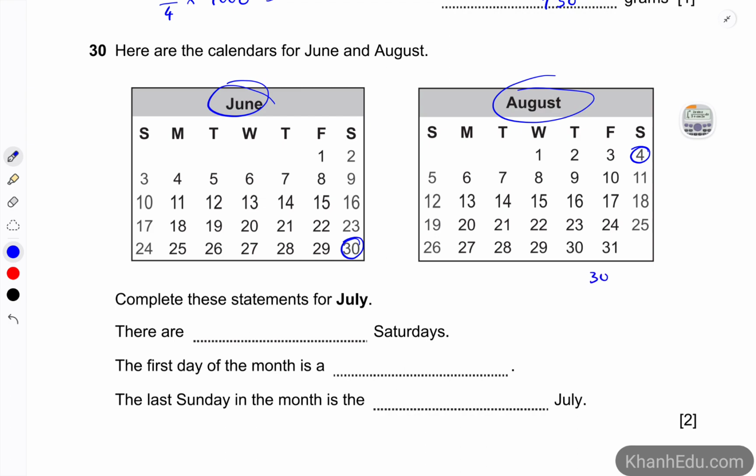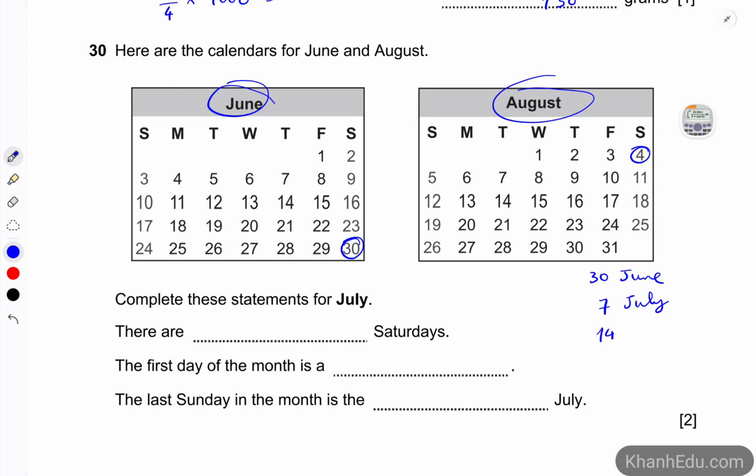From 30 June, the next Saturday is, we add 7, so it's the 7th of July.